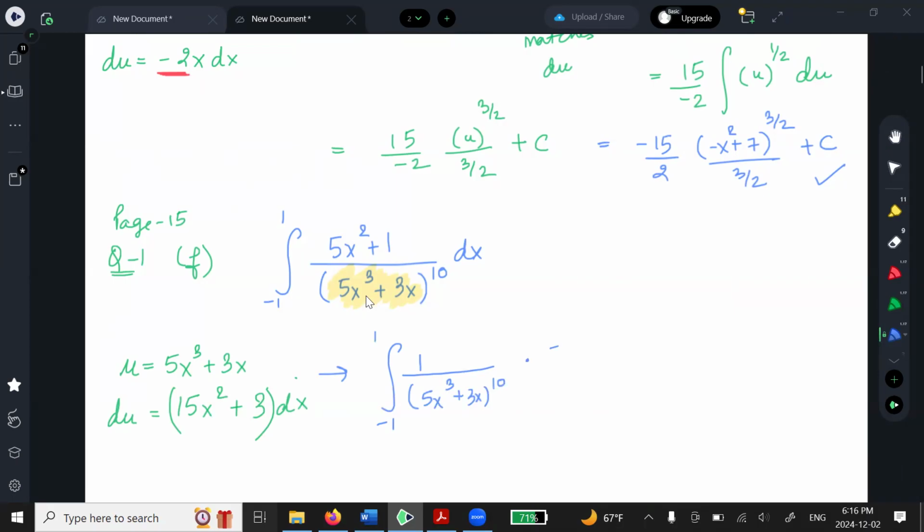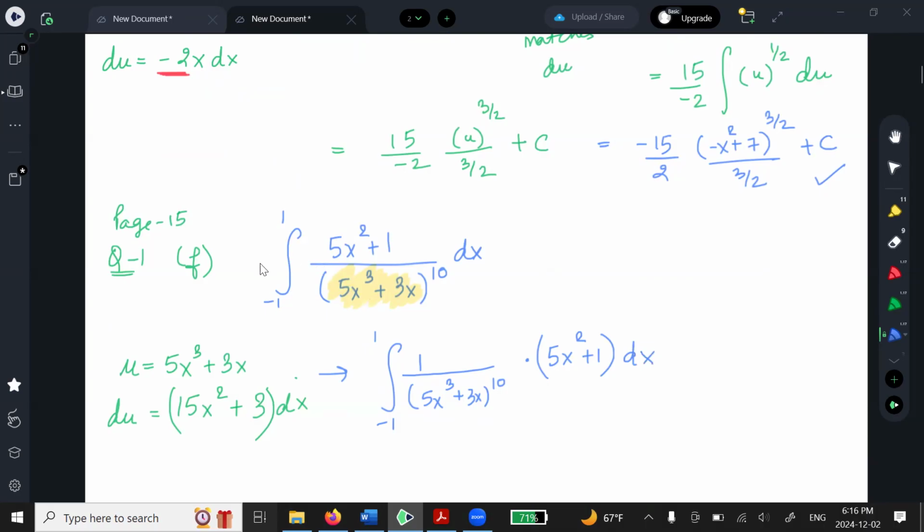And then I move the rest of it, the top part, with dx. Now, does it match the du exactly? No, it doesn't. It needs to be multiplied by something. It has to be multiplied by 3. You agree?